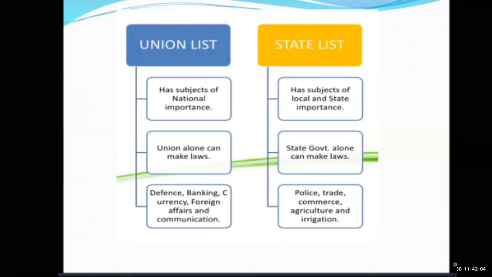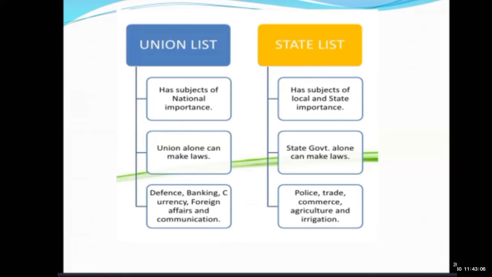Now look at the second point. Union alone can make laws. It means the union government alone can make laws. But in the state list, the state government alone can make laws, but only for the state. So now come to the third point.